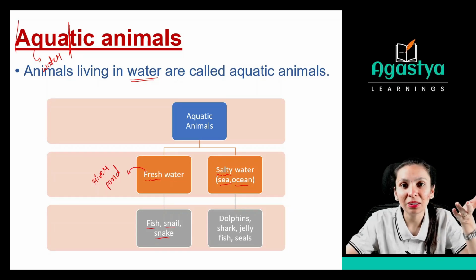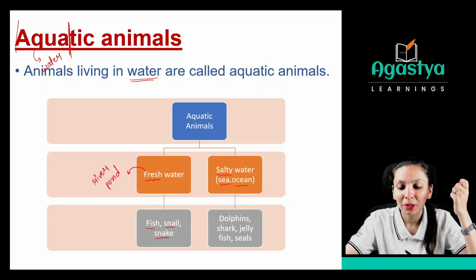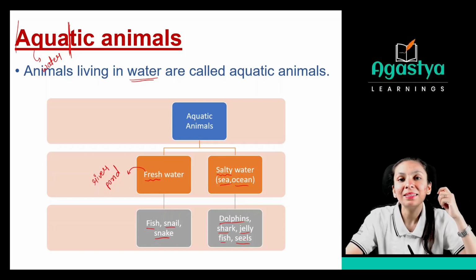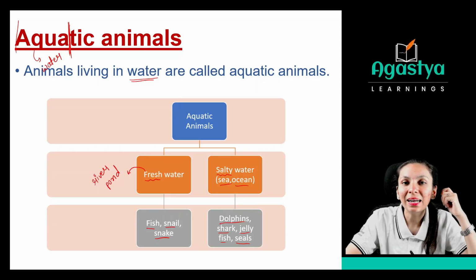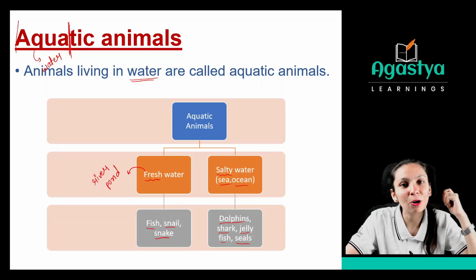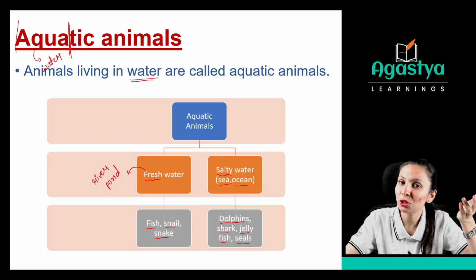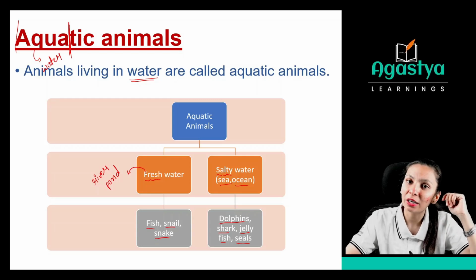It may be river or it may be pond. But dolphins, shark, jellyfish and seal, this kind of animal will be there in the sea water, or you can say in the oceans, right? So this was about the aquatic animals, that they may be there in the fresh water or in the salty water.